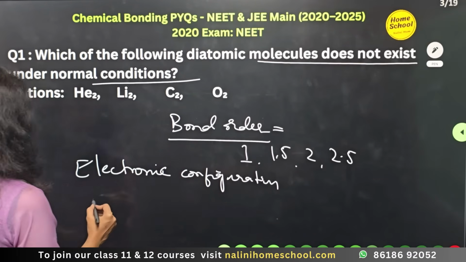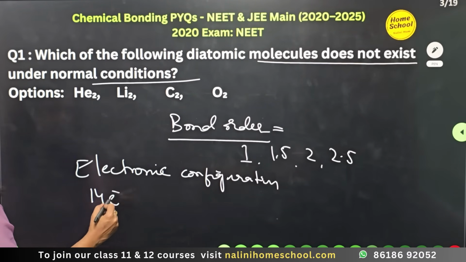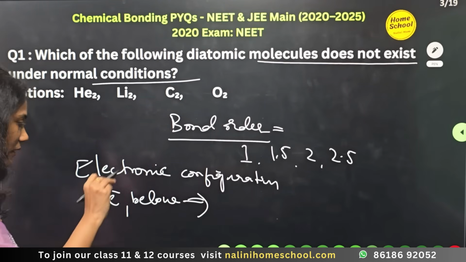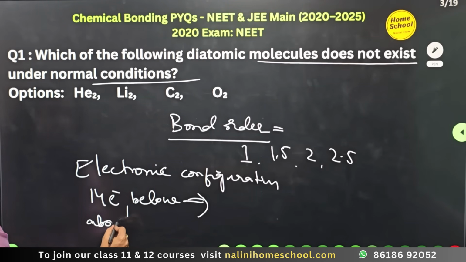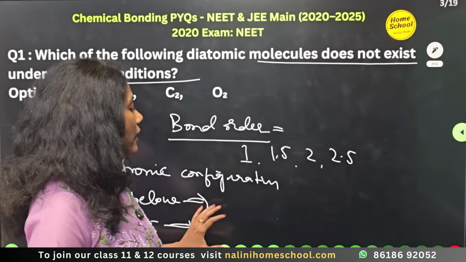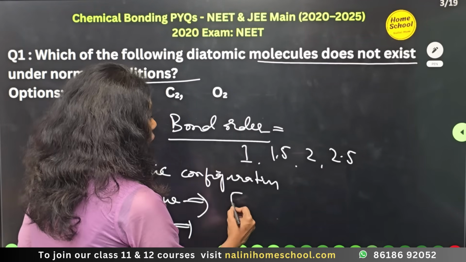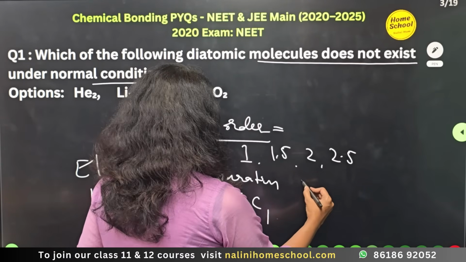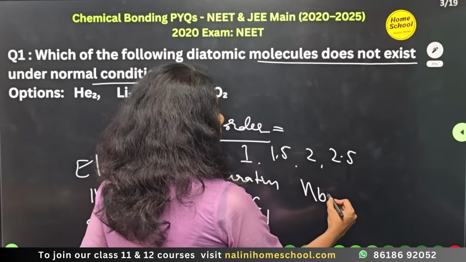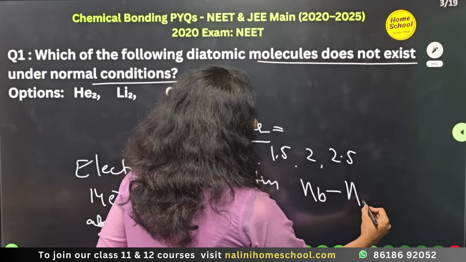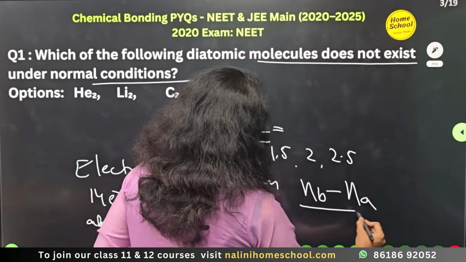Do you remember, for species with 14 electrons and below you follow one particular sequence, and above 14 electrons you follow another kind of sequence? So first you write the electronic configuration, then you calculate the bond order using the formula: number of electrons in bonding orbitals minus number of electrons in anti-bonding orbitals, divided by 2.